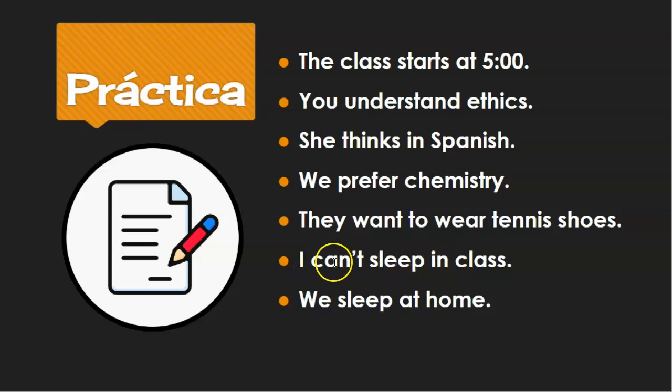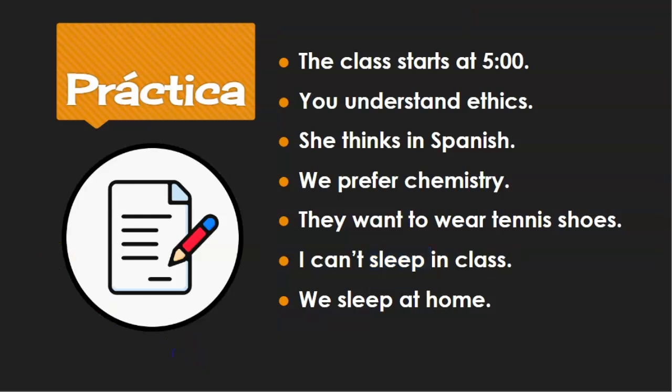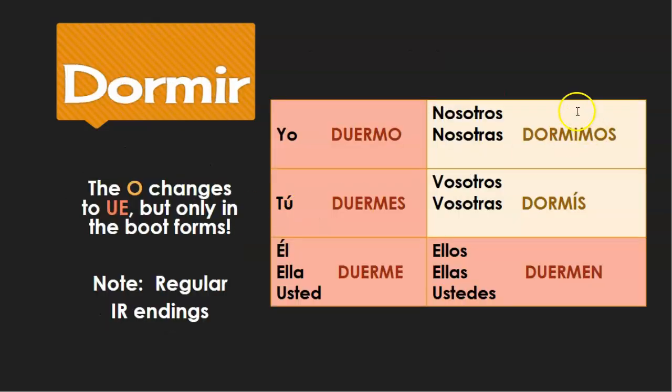Nope, because this is I can't, and then sleep is the second verb. Two verbs go walking. That first one gets conjugated. This one is an infinitive. Yo no puedo dormir. And then we sleep is nosotros, not a changer. Dormimos, because it's in nosotros form.